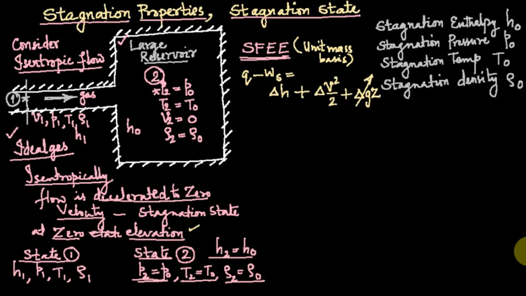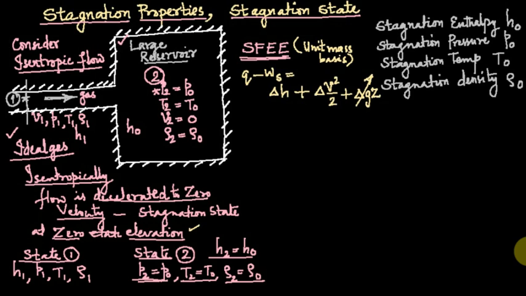So what about Q and Ws? Just consider that the flow is taking place in an adiabatic chamber, because you have to consider isentropic flow. What do you mean by isentropic? Isentropic in the sense it is reversible and adiabatic. Reversible means no irreversibility factor like friction is present, no friction should be considered during the flow from 1 to 2, and no heat exchange should be considered.